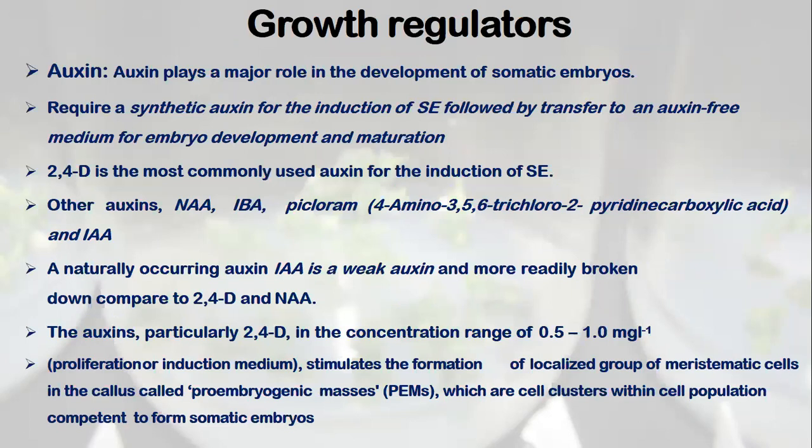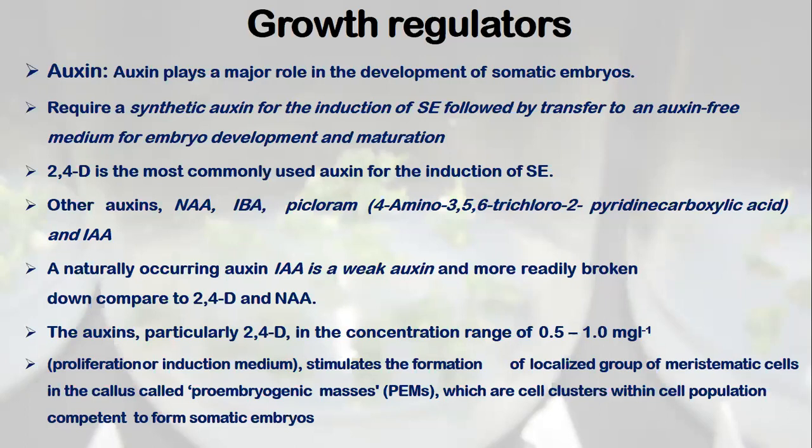Growth regulators. Now let us discuss the role of growth regulators in the process of somatic embryogenesis. Auxin plays a major role in the development of somatic embryos. The role of auxin in somatic embryogenesis is highly precise.